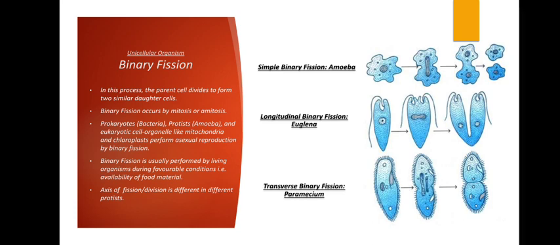Which means there may be a cell division taking place. Then prokaryotes, protists, and eukaryotic cell organelles. Organelles we are talking about means the organelles which are present inside the cell, like mitochondria and chloroplast. They perform asexual reproduction by binary fission. This is very important, students. We are talking about two cell organelles which reproduce on their own. Mitochondria is present in our body, and chloroplast is present in plants. They are not organisms, they are organelles, meaning they are present inside the cell. Followed?